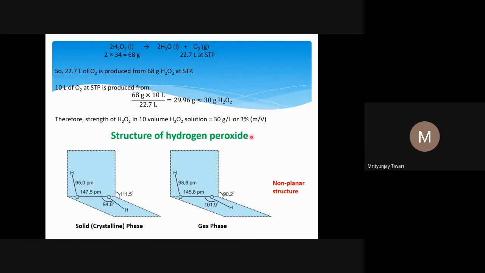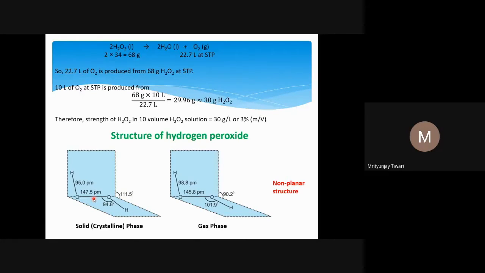Now let us look into the structure of H2O2, hydrogen peroxide. As I said, in hydrogen peroxide H2O2 there is an oxygen-oxygen bond, and there are also two OH bonds. I have explained this even in the last class. These two OH groups are attached to each other, linked through the OO single bond, which is a covalent bond.